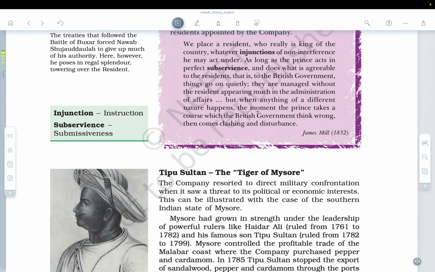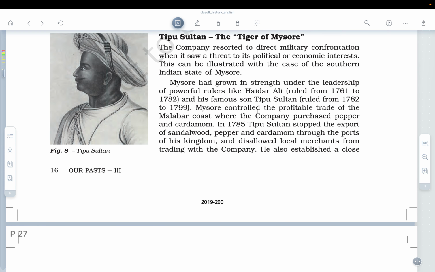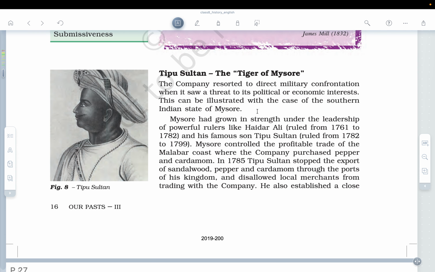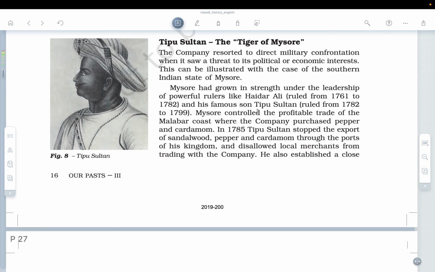Okay, so next is Tipu Sultan, the Tiger of Mysore. The company resorted to direct military confrontation when it saw a threat to its political and economic interests. This can be illustrated with the case of the southern Indian state of Mysore. Mysore had grown in strength under the leadership of powerful rulers like Hyder Ali and his famous son Tipu Sultan. Mysore controlled the profitable trade of the Malabar coast, where the company purchased pepper and cardamom. So these were the places from where the company purchased cardamom and pepper, and because Tipu Sultan was there in Mysore, obviously they started having conflict with him.